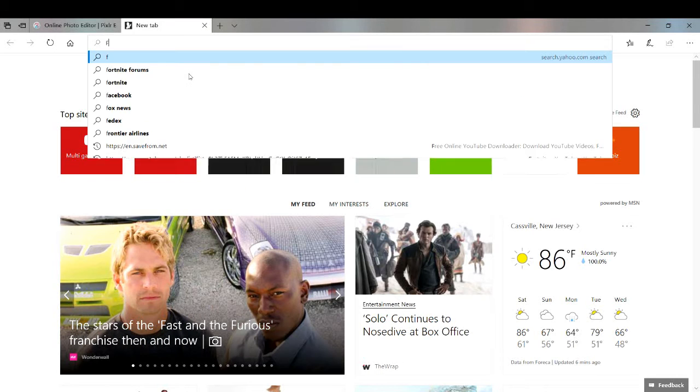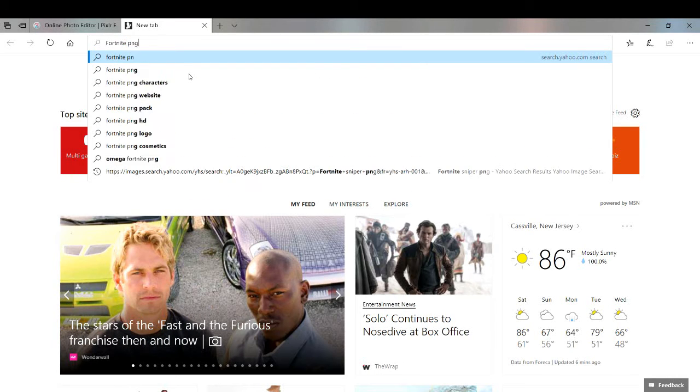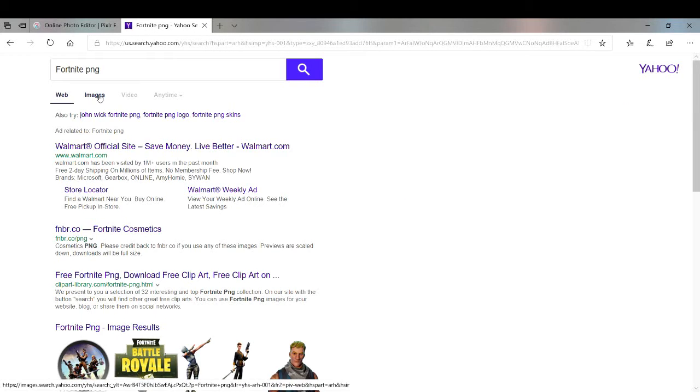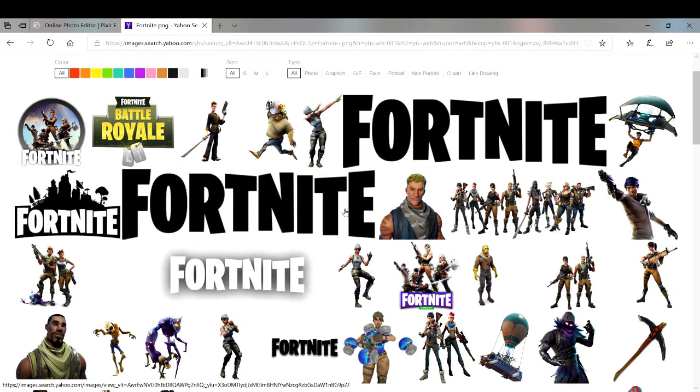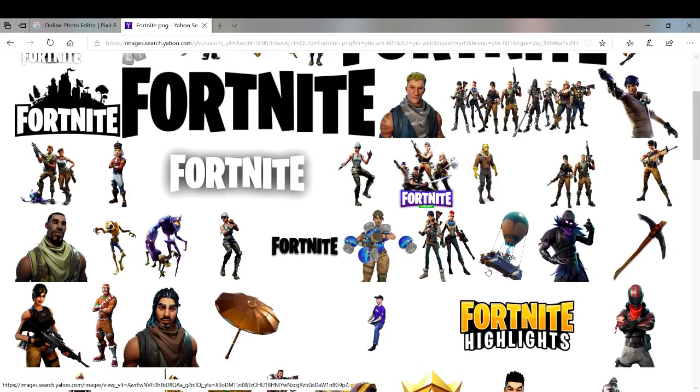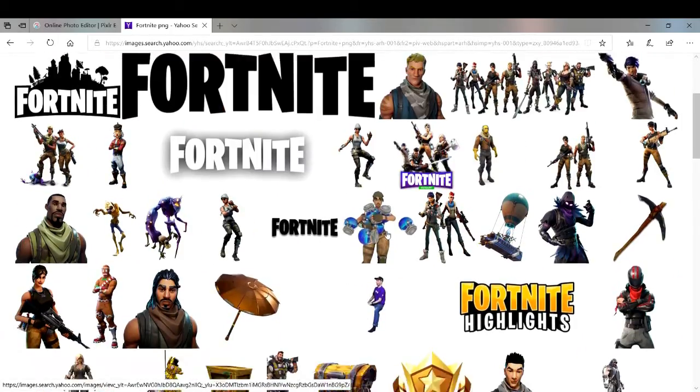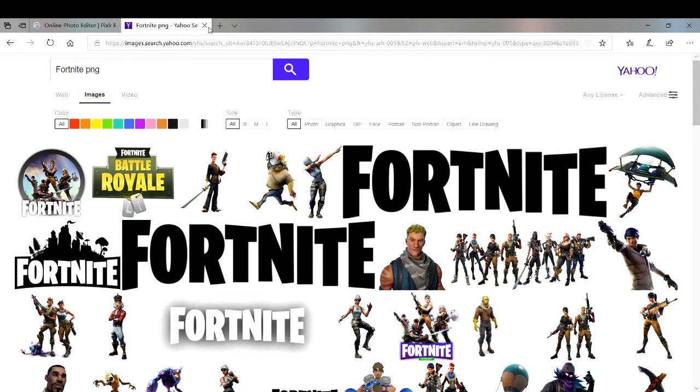Now the way you can get it is, for example, if it's Fortnite PNG, you go to images. That's how you'll get these images, and they're great for thumbnails. These things are perfect for thumbnails. That's why these things were made. So yeah, that's how you type that in.